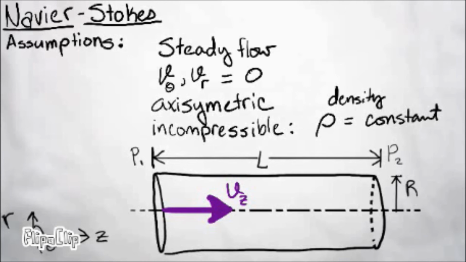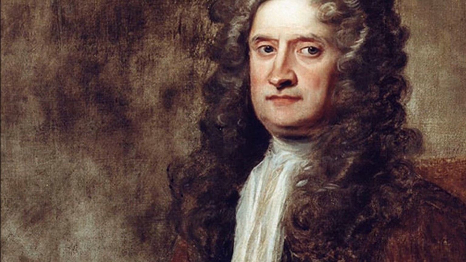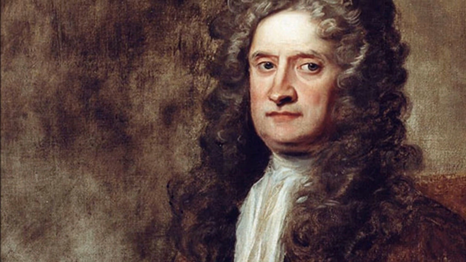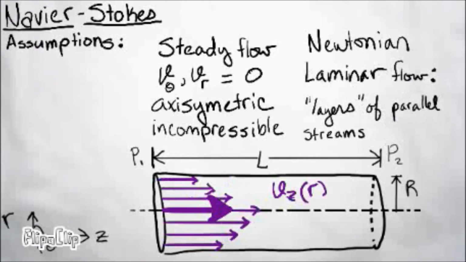I don't get it. In order to understand how much the protein mixture will flow through the syringe, we must figure out how fast the mixture is moving at every point in the barrel. Have you heard of Isaac Newton? Yeah, he was a mean old scientist who made telescopes and stuff. Well, Sir Newton's law of viscosity says how fast a fluid can flow at any point in the tube, and that the mixture directly in the middle of the tube will flow faster than the mixture everywhere else.